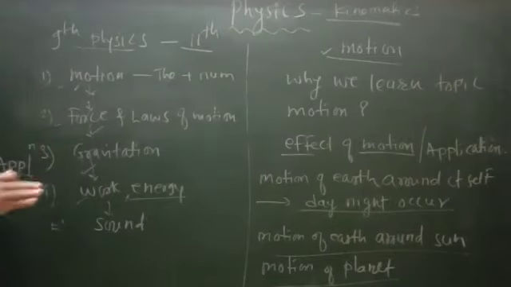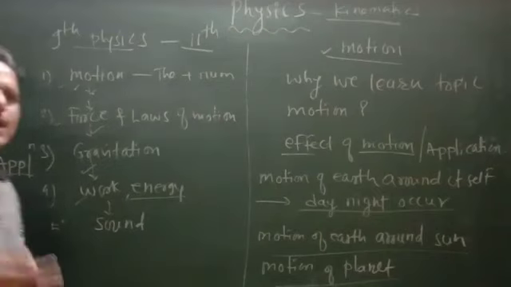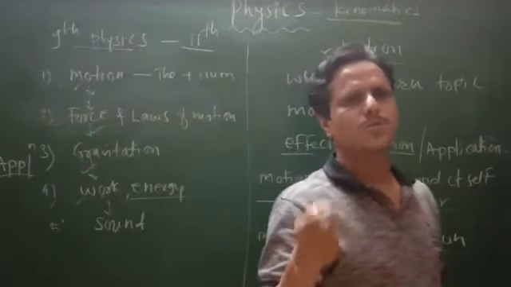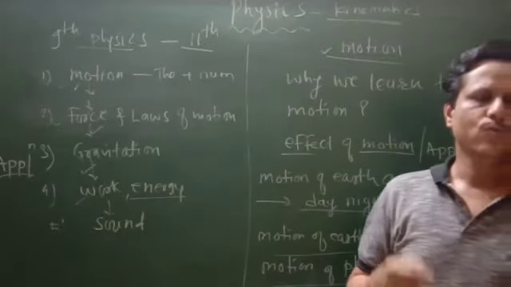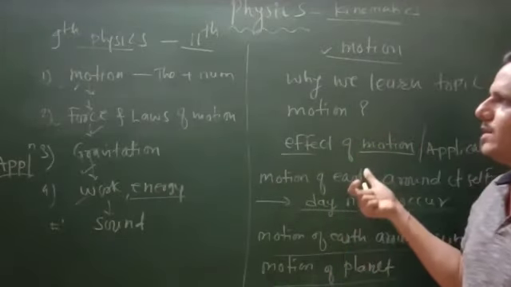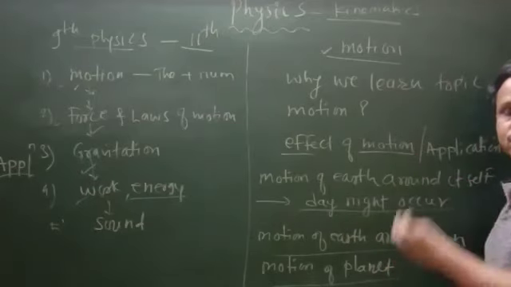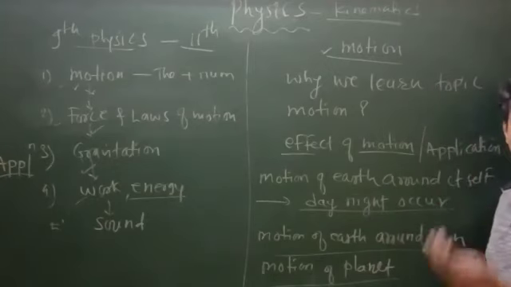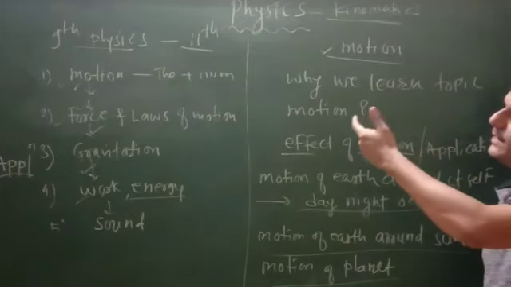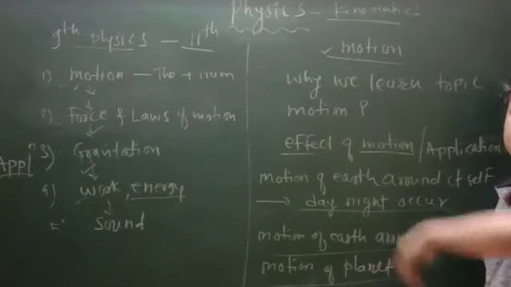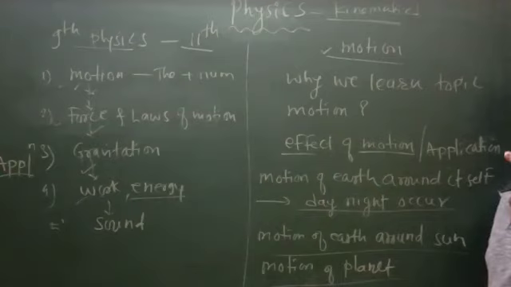On that basis, we are going to learn motion and the terms associated with it. Whenever any concept comes, there are so many terms associated with it. What are the basic concepts? Considering all those points of view, that is why we learn motion, the applications where it is used, and the associated terms. These are very basic concepts that will be needed further, because in class 11th and 12th physics you are going to deal with 4 to 5 topics on motion.